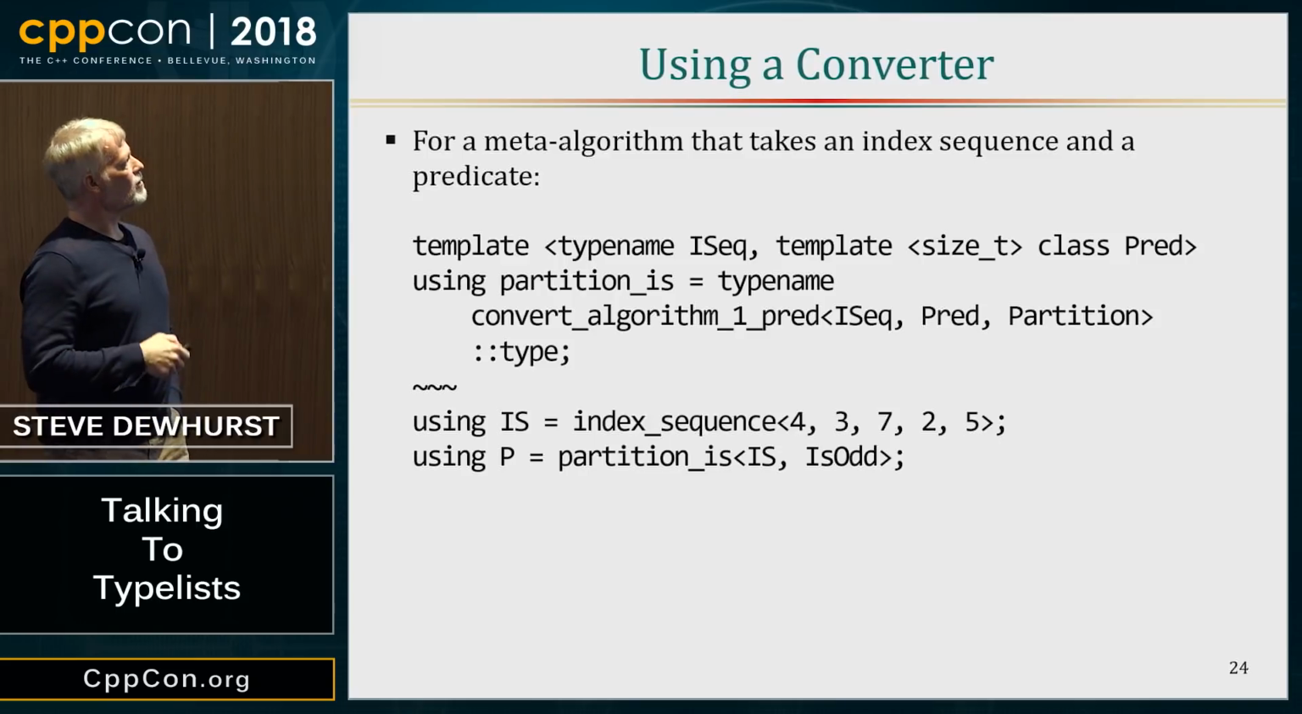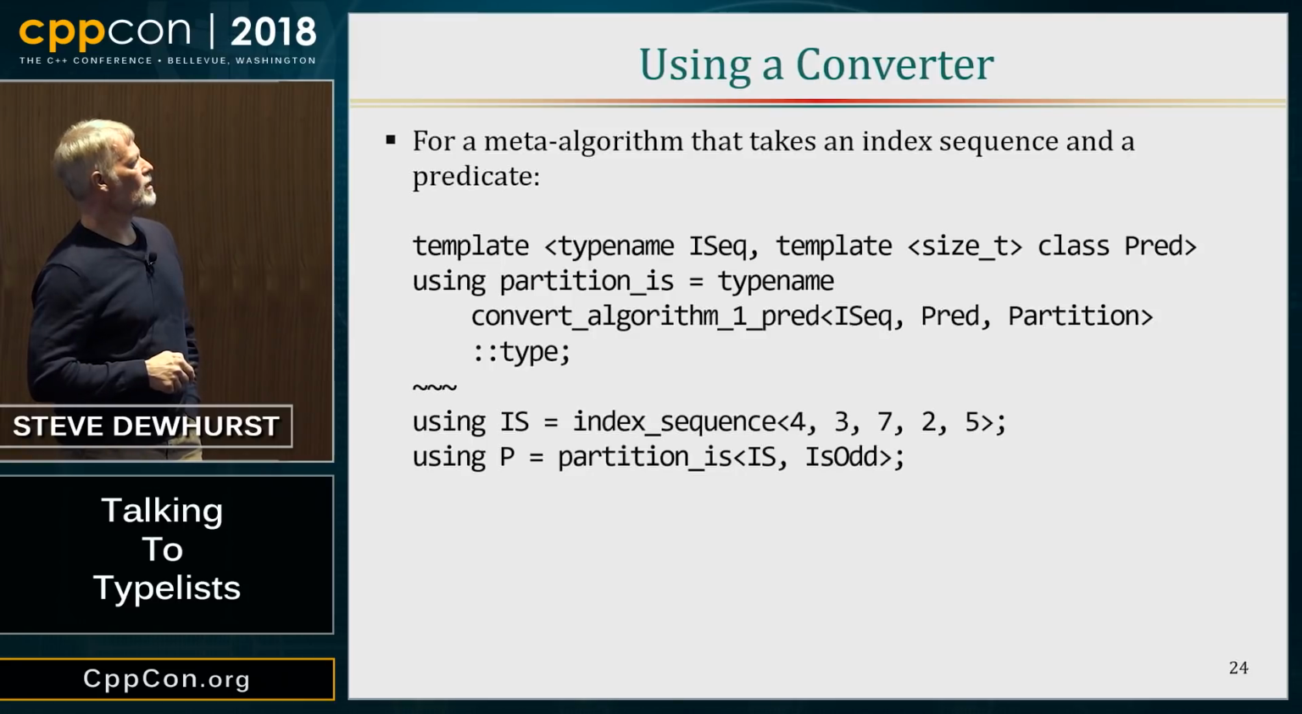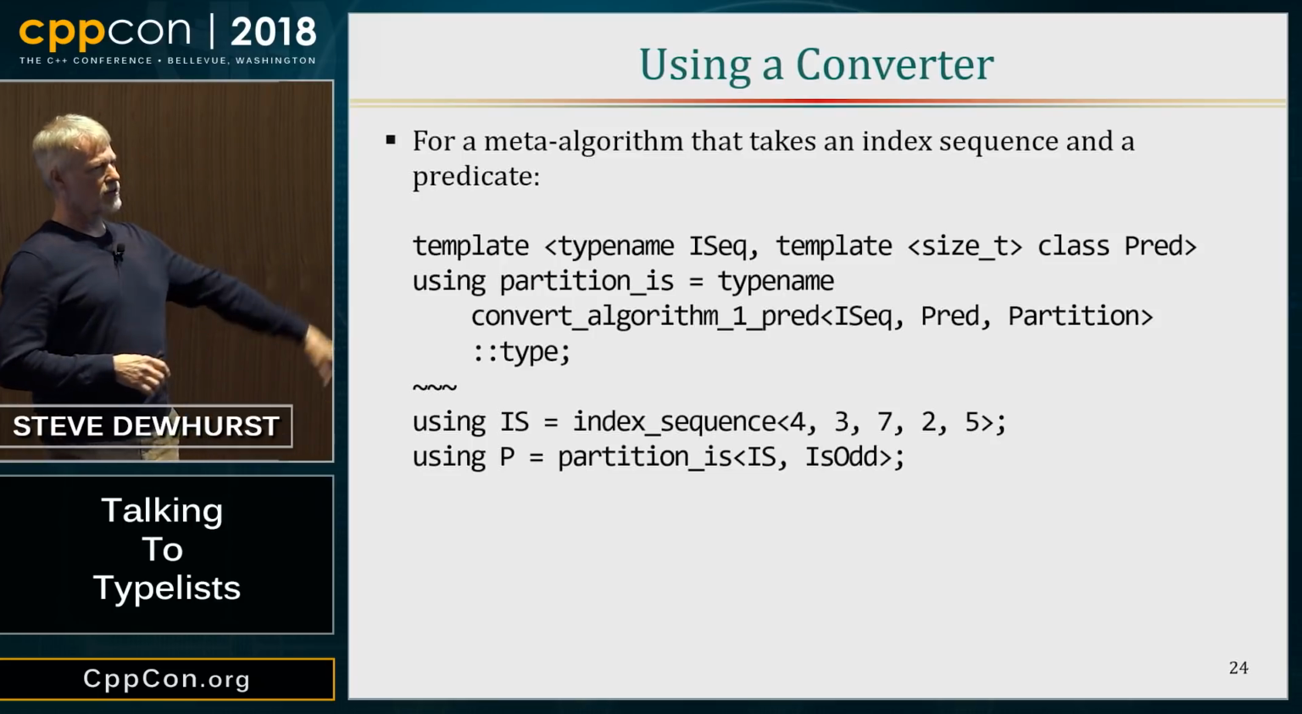So let's use a converter. So here again, we have our partition index sequence. I'm calling my convert algorithm 1 and getting rid of this annoying dependent type name. And now with this in place, here's my index sequence, and I can partition it using an arbitrary predicate on indexes. So I'll partition this so that all the odd indexes come first, and so on.